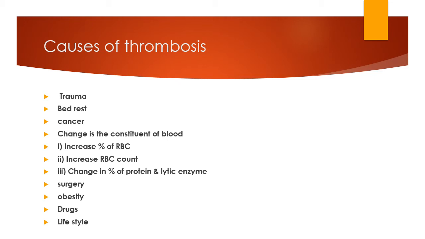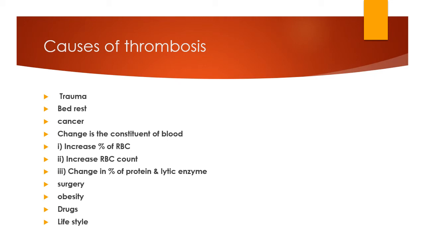Then another cause is an increase in the RBC count. The tail of the thrombus is formed from the RBCs trapped. If the percentage of RBCs is high, then the normal growth of the tail is accelerated. But what is a head and tail? I told you the head is formed with the help of platelets and the tail is formed with the help of RBCs, because a thrombus shows the presence of a single head and two tails. The head is always white in color as it is formed of platelets, and the tail is slightly reddish brown in color because it contains more RBCs and fibrin threads.